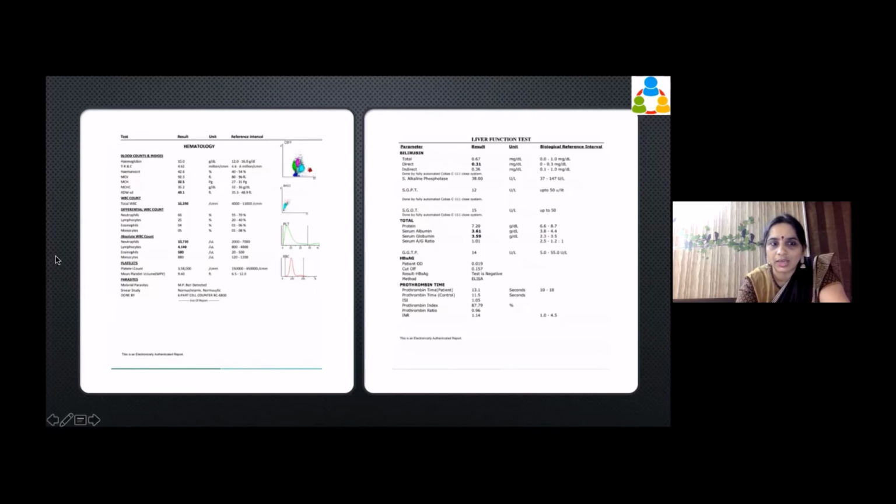Then we also check for platelets, and we find the platelet numbers are fine. The mean platelet volume seems to be fine. We have also checked for malarial parasite. It is not detected. These cells look normochromic, normocytic, and that would mean that it is also fine, right? So that is how we find.